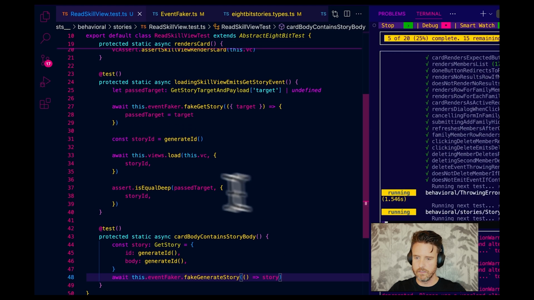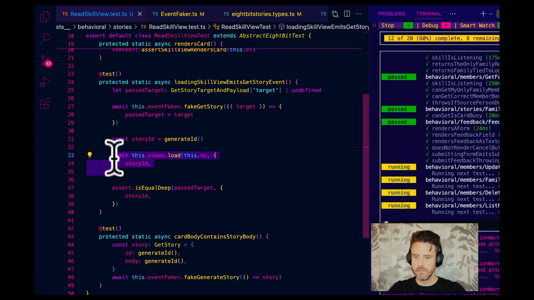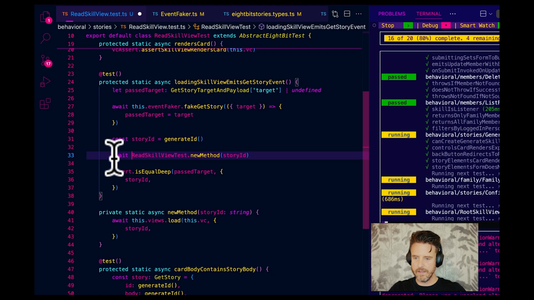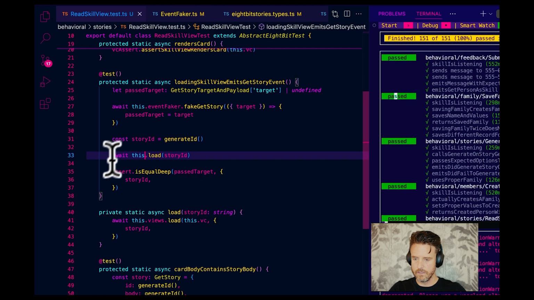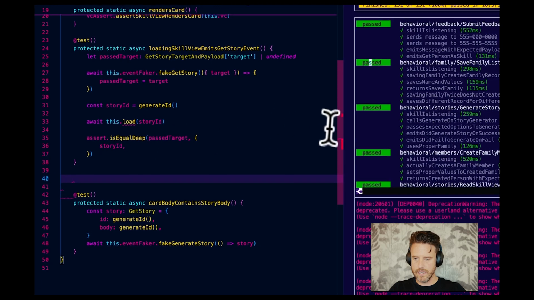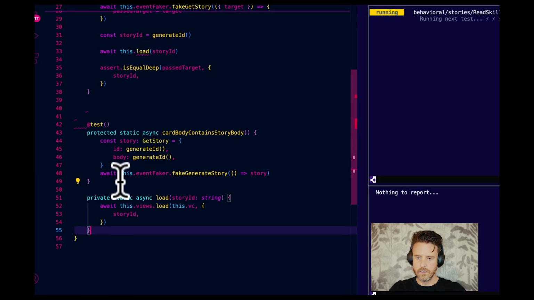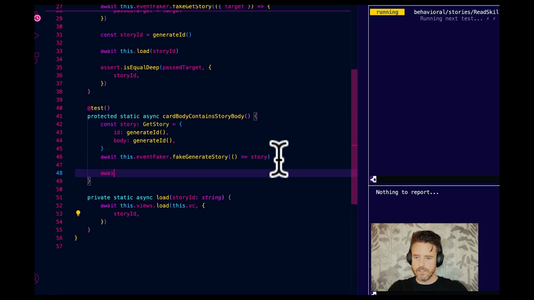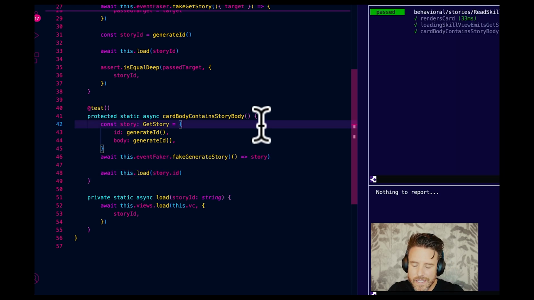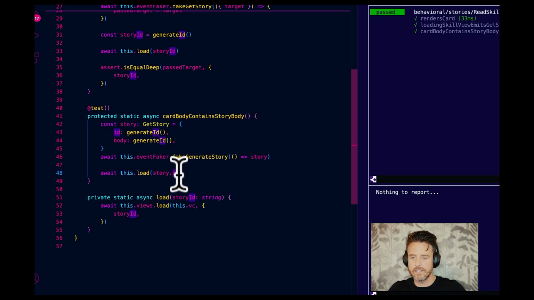So now let's see. Method load. We have to pass it the story ID. Let's cut that, move it down. Let's go await this.load equals story.id. I guess it doesn't really matter because these two things are disconnected. Let's not even bother with that.